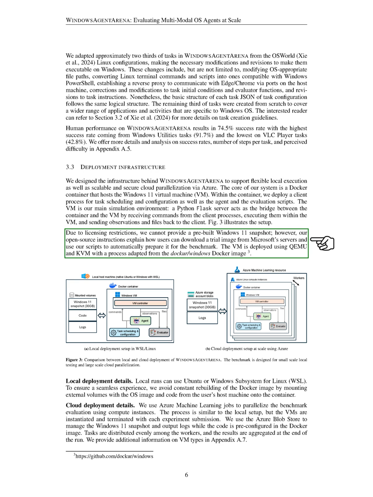Due to licensing issues, we cannot provide a pre-built Windows 11 snapshot, but we offer open-source instructions for users to download a trial image from Microsoft and use our scripts to prepare it for benchmarking. We deploy the VM using QEMU and KVM, based on a process adapted from the Windows Docker image. For local runs, we can use either Ubuntu or Windows Subsystem for Linux, WSL. To streamline the process, we avoid frequent rebuilding of the Docker image by mounting external volumes with the OS image and code from the user's machine onto the container.